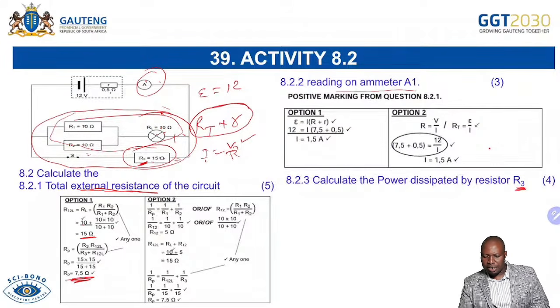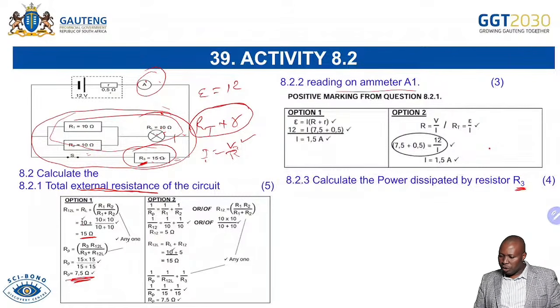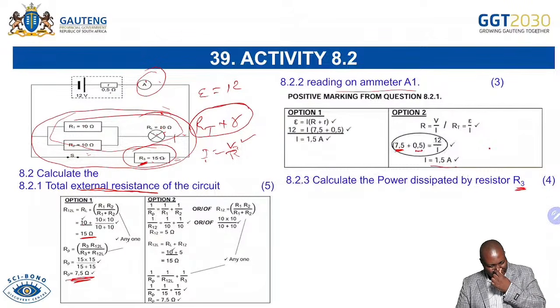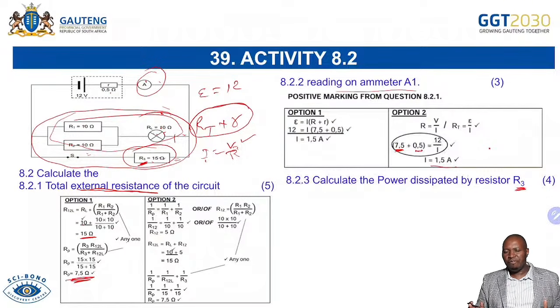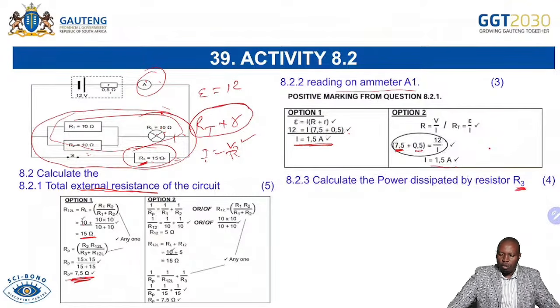Now calculate the reading on ammeter A1. Now you can use, as I was indicating, remember, you know R parallel is 7.5, the external one, R internal is 0.5. So you can simply add the two and get R total is equals to V total, which is your EMF over I. Then you calculate your current as 1.5, or you can just go and use the EMF formula, which is I times R plus r, which in this case is 12 volts equals to current. The R is 7.5 plus 0.5, and then you are able to determine your current, which is 1.5.